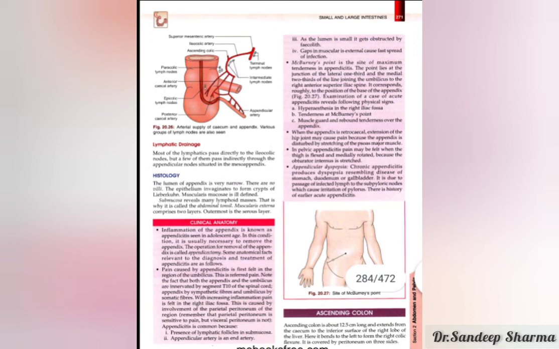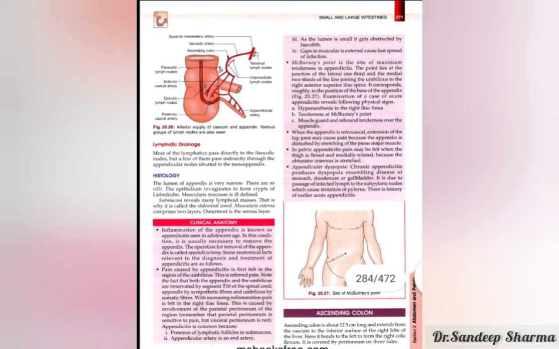Next point of clinical anatomy is that whenever the appendix is retrocecal in nature, extension of the hip joint may cause pain because the appendix is disturbed by stretching of the psoas major muscle. So you keep in mind. And next, whenever the appendix is pelvic in nature, the pain will be felt when the thigh is flexed because the obturator internus muscle is stressed.